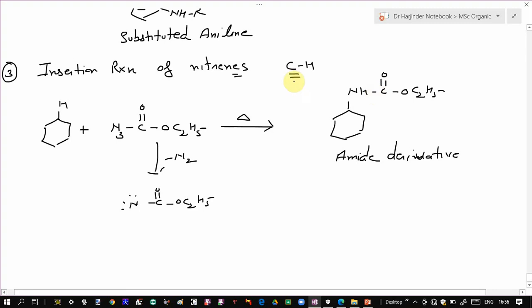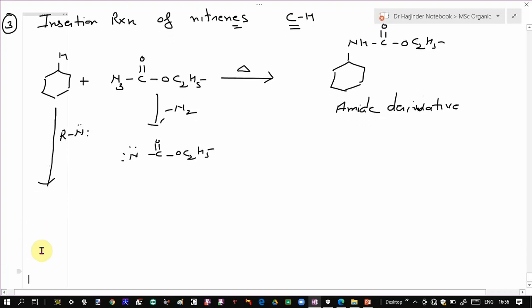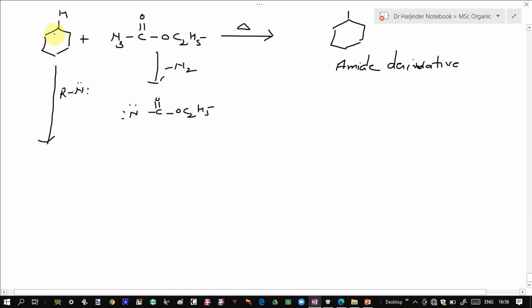If you have a simple nitrene, in that case you will get the corresponding amine derivative. This will undergo insertion between the carbon hydrogen bond to give rise to the corresponding amine derivatives. So the product formation depends upon the nature of this group R.